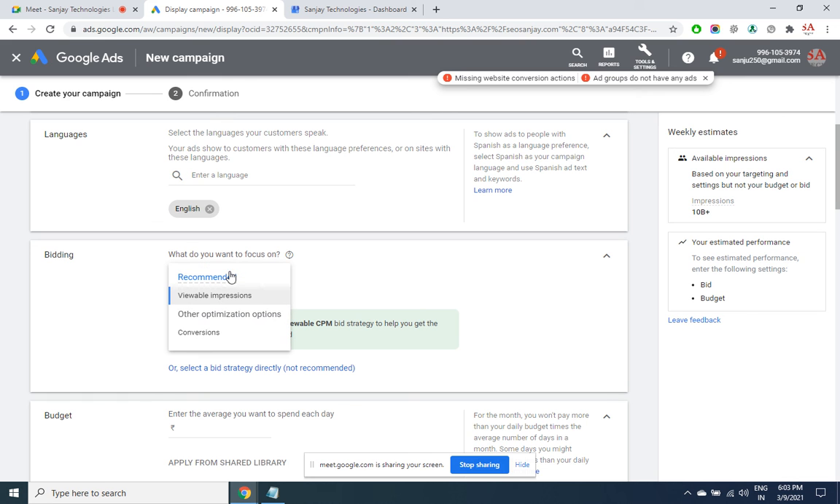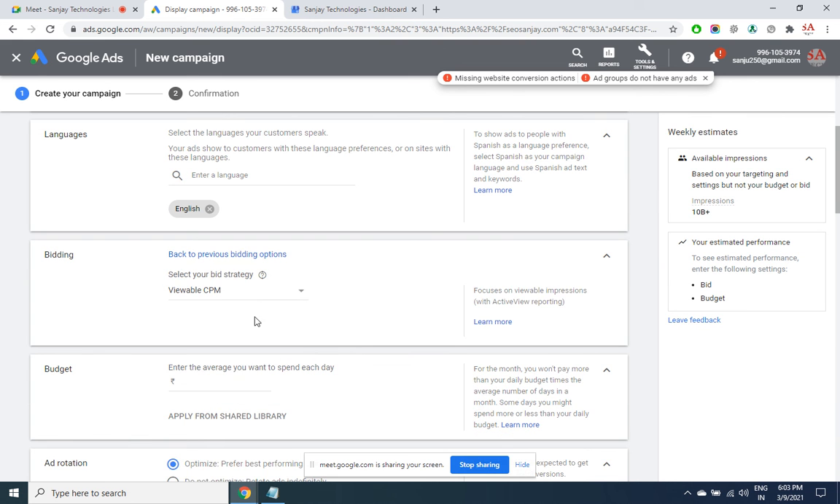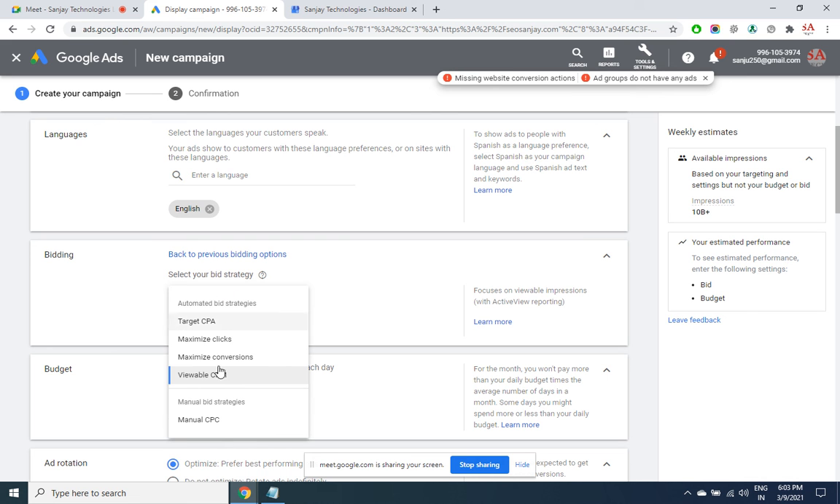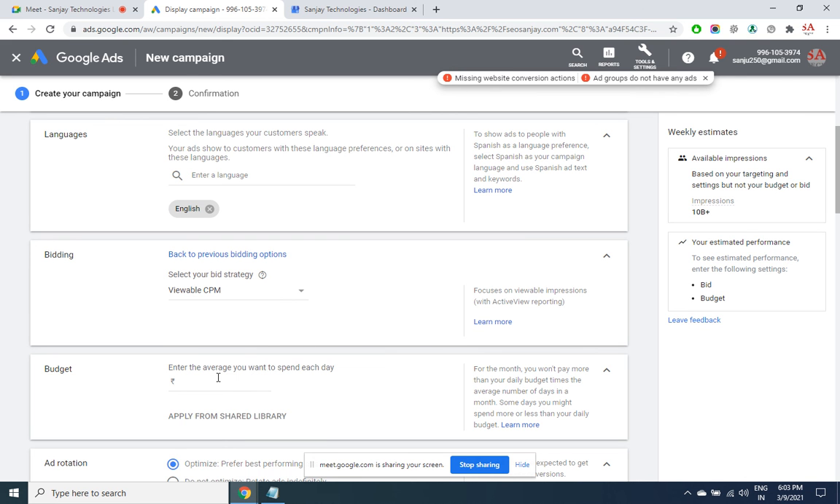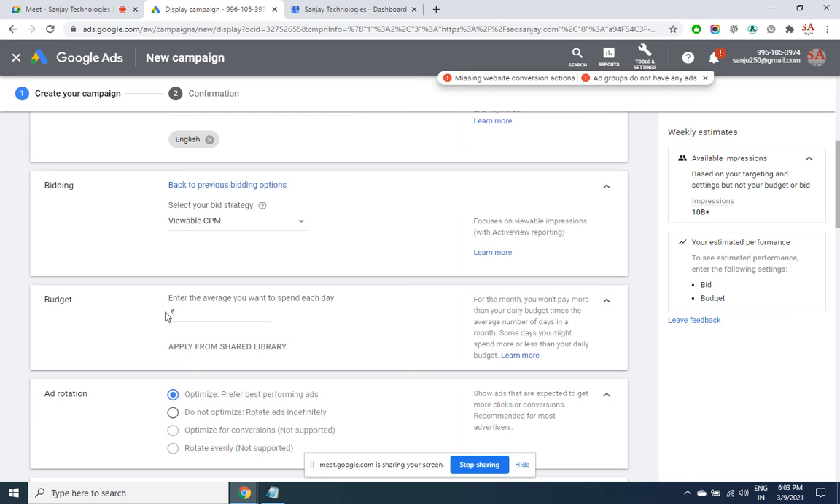So this is one, and then we also have VCPM. Viewable CPM or VCPM, both are the same. It is nothing but 1000 people who have seen your ad, for that you have to pay. So on an average I can spend 1000 a day. Add on CPM.